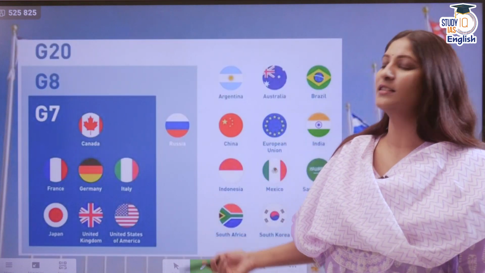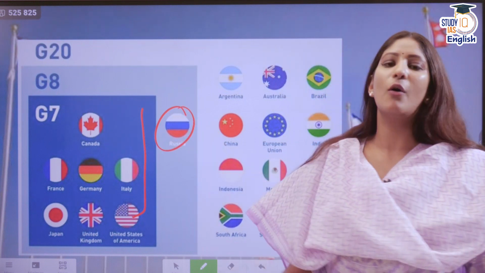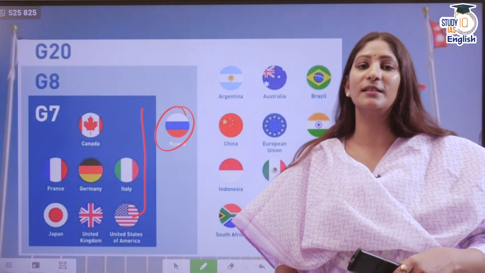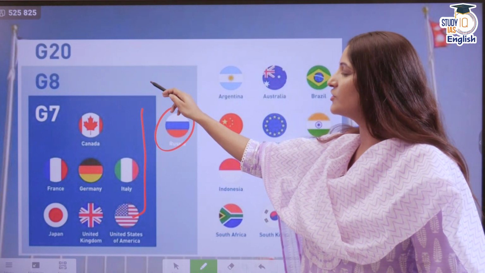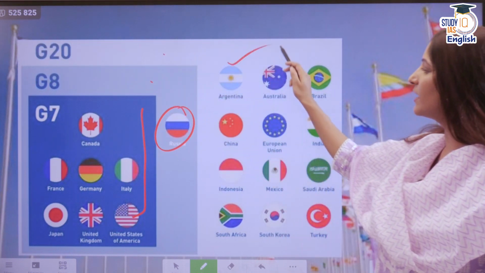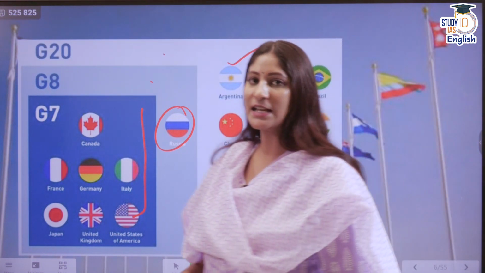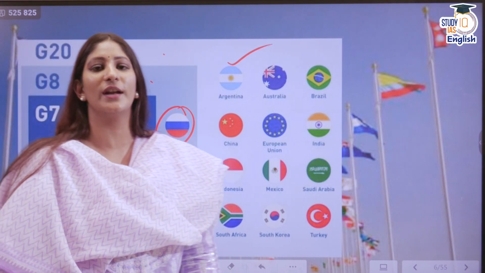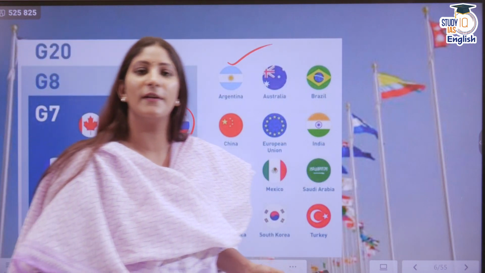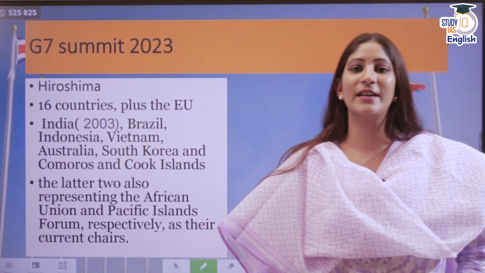So if it is asked in your examination, you can answer it. See, these are the G7, and Russia also is there, which could have made a G8. Then G7 plus Russia is G8, and there are certain other countries like Argentina, Australia, Brazil, China, European Union, India is also there, Indonesia, Mexico, Saudi Arabia, South Africa, South Korea, and Turkey. These all are a part of G20. So in G20, we have all the members of G7 as well.